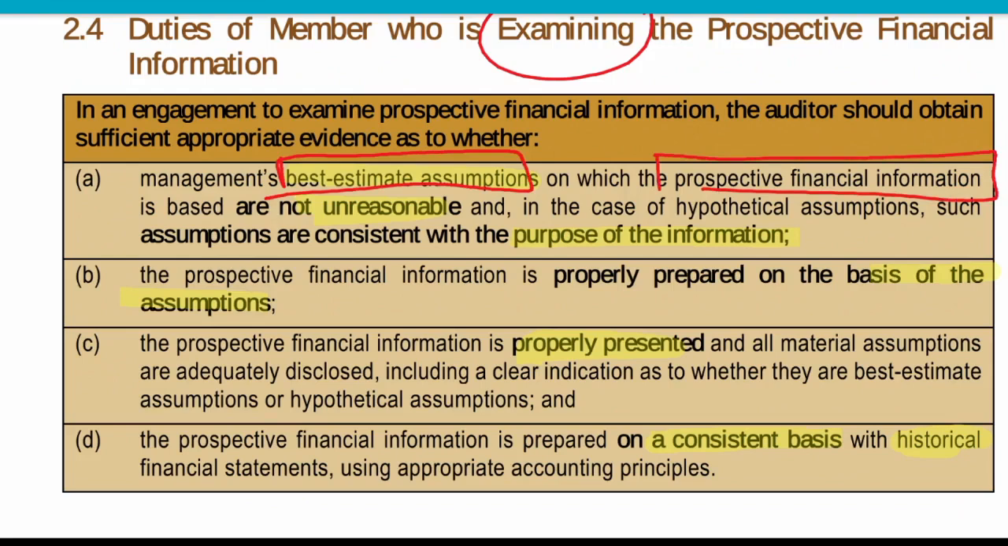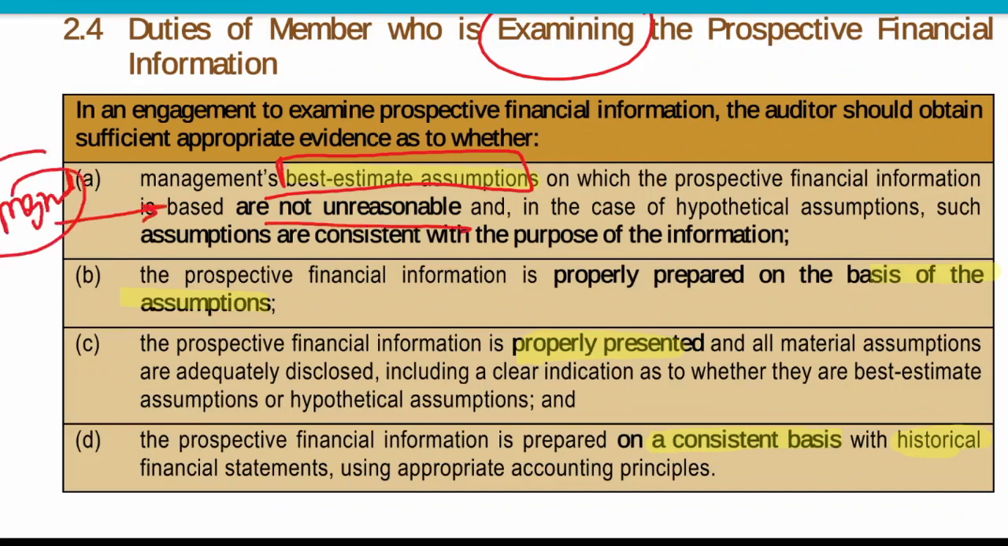Whatever assumptions are taken by the management, they must not be unreasonable. They must be consistent with the purpose of the information. Whatever the purpose of the information is, it should be served by the assumptions, and these assumptions are not unreasonable. So first of all, our auditor needs to ascertain that the assumptions taken by management are not unreasonable.